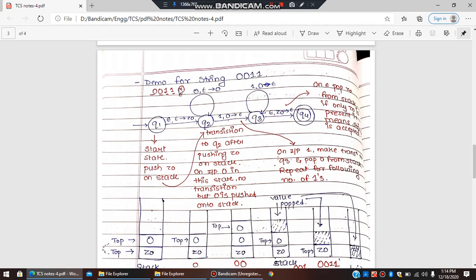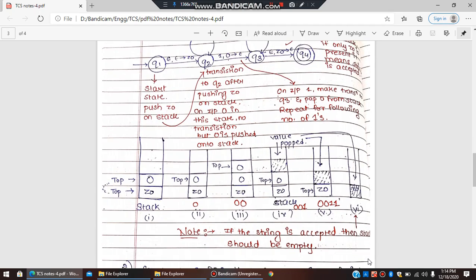Next, you see there is nothing, end of the string, so there is an epsilon basically. So जब भी Q3 वाले state में epsilon आएगा, which means it is making transition to the final state. तो अगर transition कर रहे हो final state पे, then Z0 has to be popped out, and you have to make sure that there is only Z0 left in the stack, which is true. एक जीरो निकाला, दूसरा जीरो भी पॉप किया, so now we are left with only Z0 from the stack, जो भी पॉप हो जाएगा.